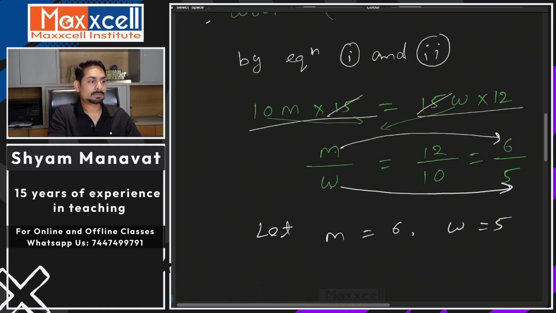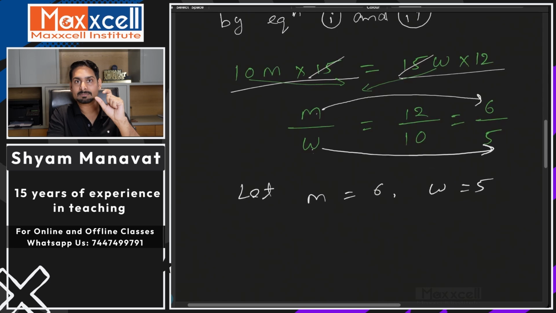Otherwise, what is the assuming method in ratio? The assuming method says, if m upon w is in the ratio 6 is to 5, I can assume them as 6x and 5x. So I have to take a common multiple with both of them.